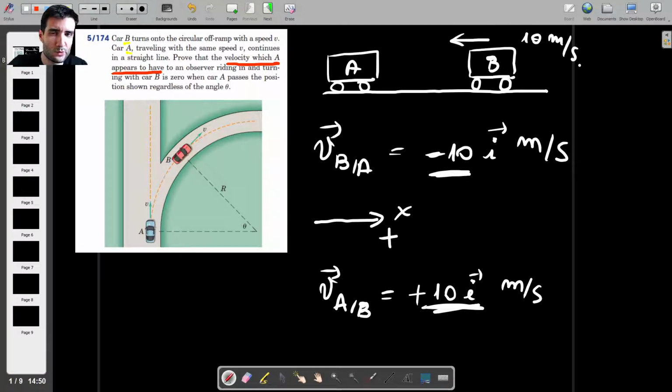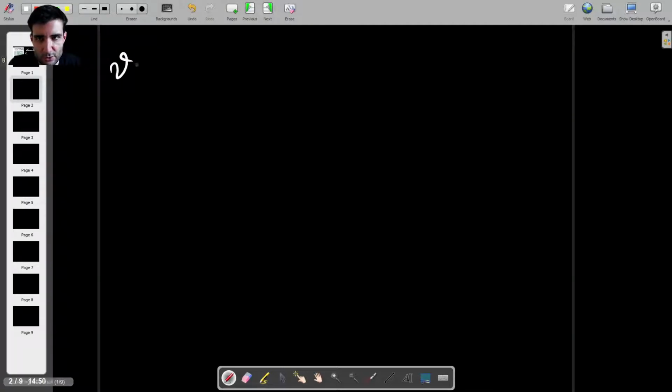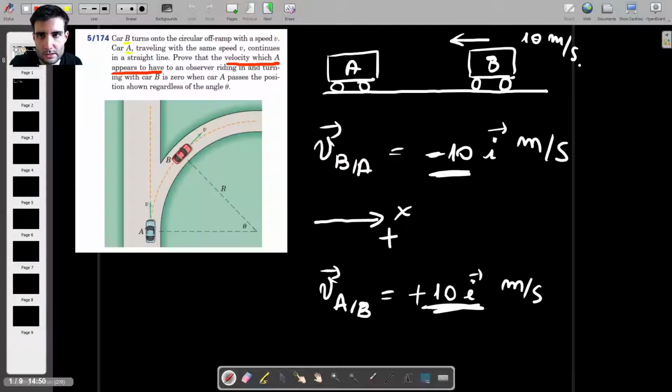But when we deal with rotating axes of coordinates, with rotating coordinate systems, things are not as straightforward as you'll see in a second. So, first of all, what the question is basically asking us to find is the velocity of car A relative to car B. Okay, and I'm going to call this V_rel, or V relative.